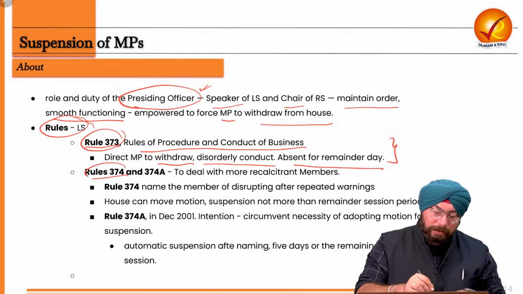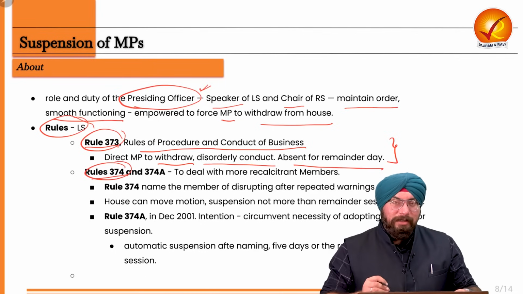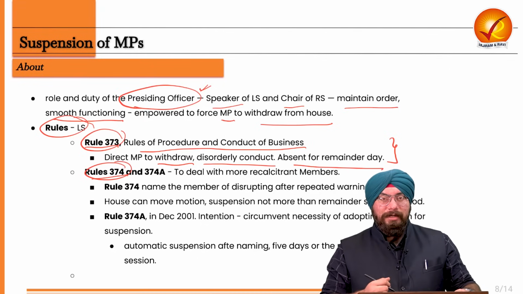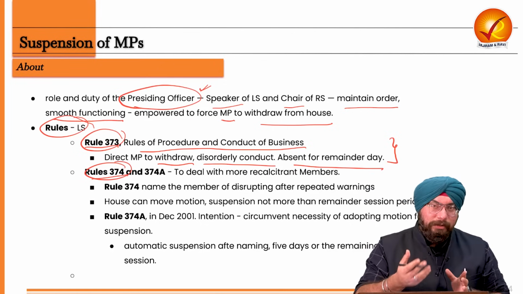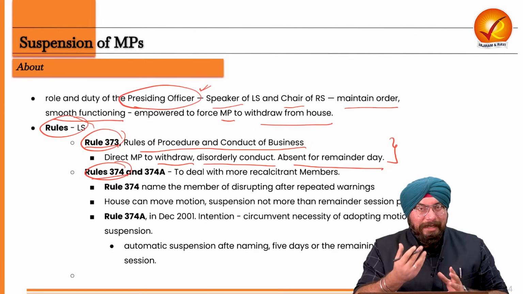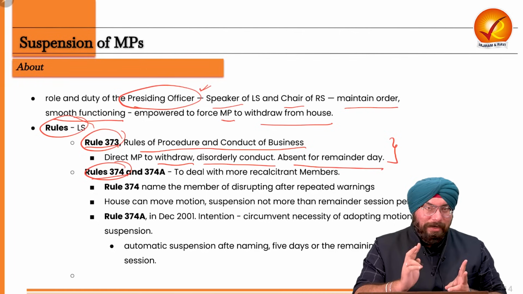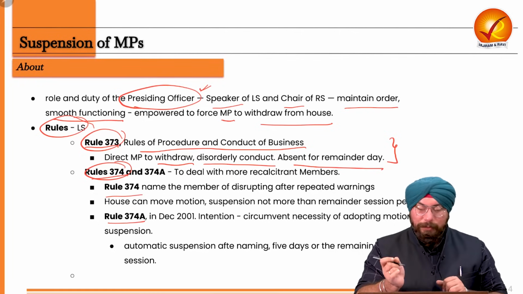And there is one more rule, that is Rule 374. Now, this rule is particularly made for the people who are more recalcitrant, right? That means the recalcitrant members who are not listening to the presiding officer and again being indulged in disorderly conduct, right? So there are two parts of it. First is Rule 374, then there is Rule 374A.